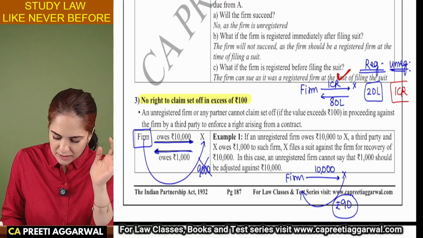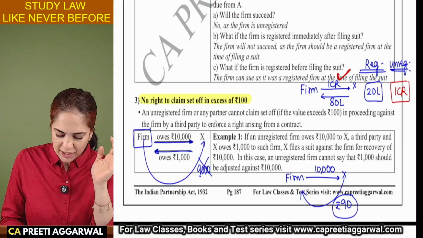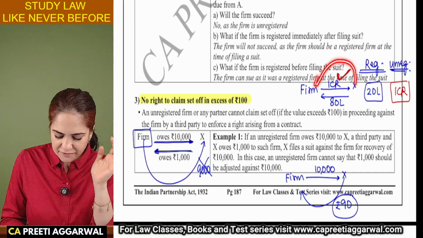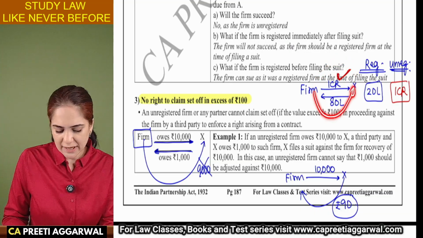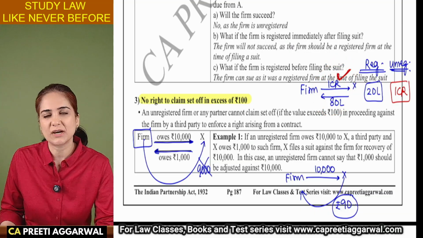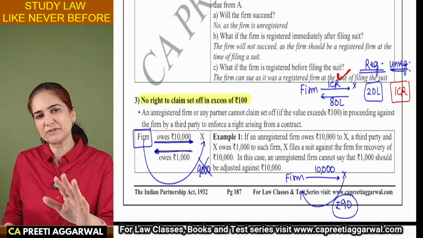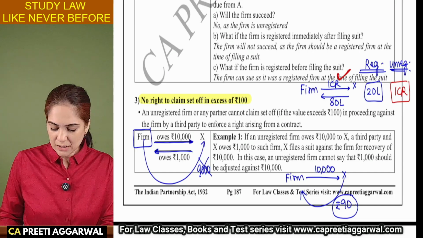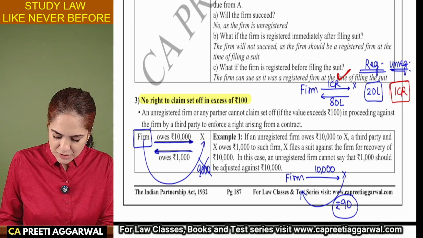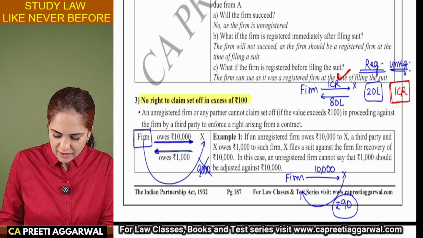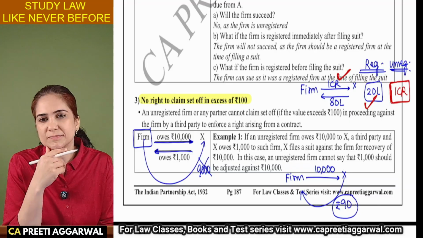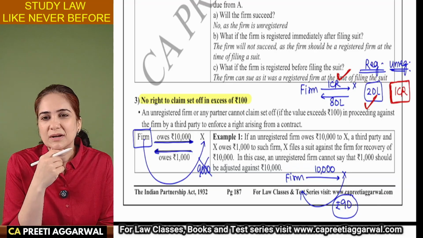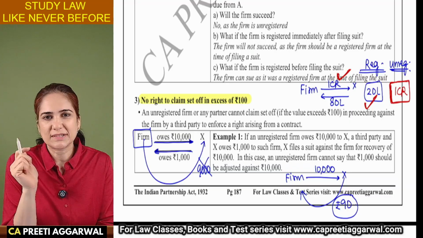The best part is, if I don't pay 1 crore, third party can file a case against the firm. But if the third party is not paying 80 lakhs, I cannot file a case and recover because I am unregistered. Better to get the firm registered. So if I am unregistered, I will have to make arrangement of 1 crore. Better to get the firm registered because then I will have to make arrangement of only the difference, that is 20 lakhs. I'll get set off. But if you are unregistered, you will not get any set off.